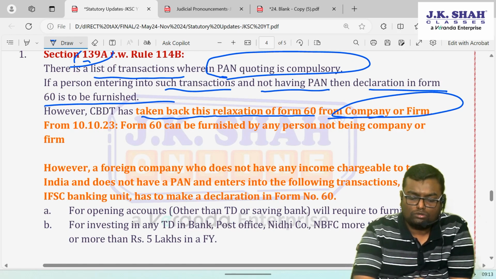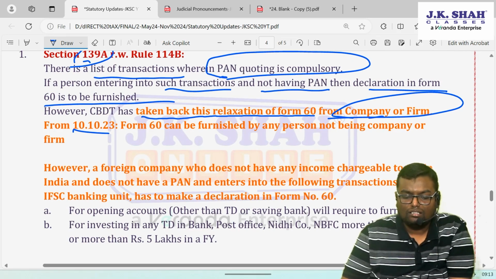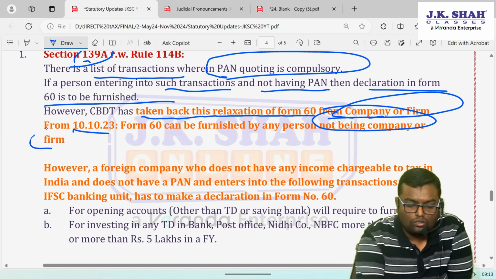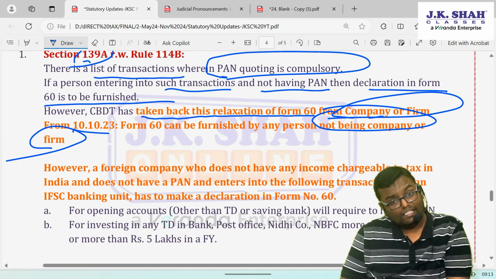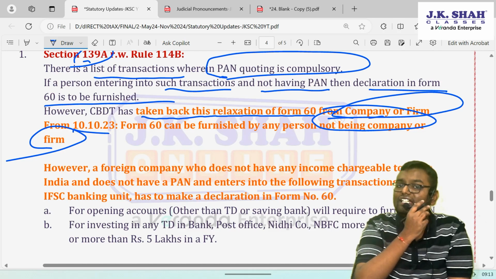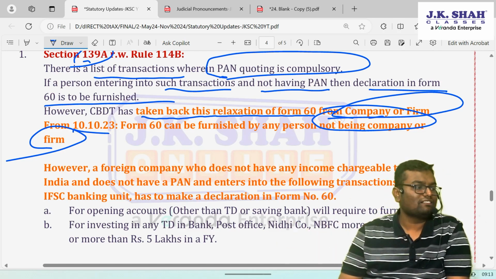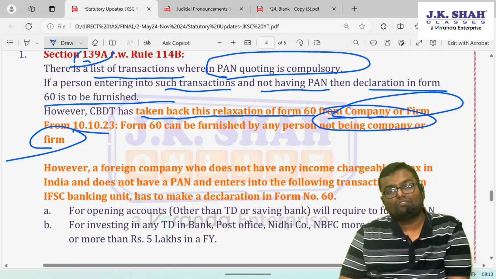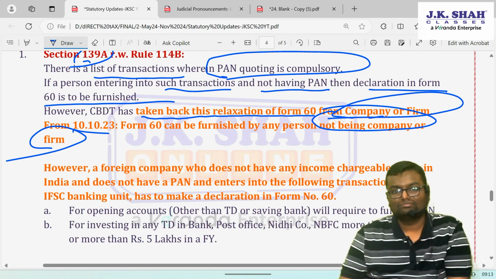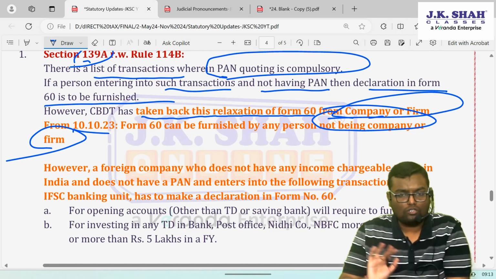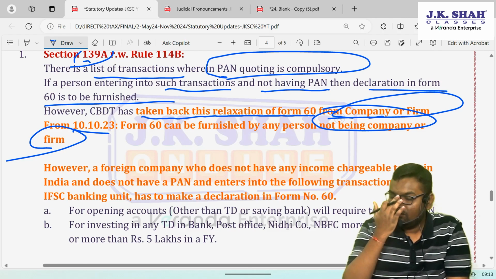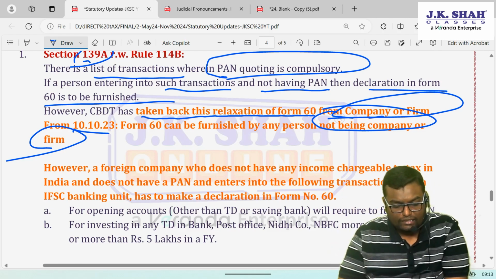From 10th October 2023, the wording goes like this: form 60 can be furnished by any person not being a company or a firm. Indirectly, what it means to say is that they compulsorily need to take a permanent account number before entering into these transactions. Now there was one more doubt which arose: that company or firm can't have form number 60. For them PAN will be compulsory if they enter into such a transaction.